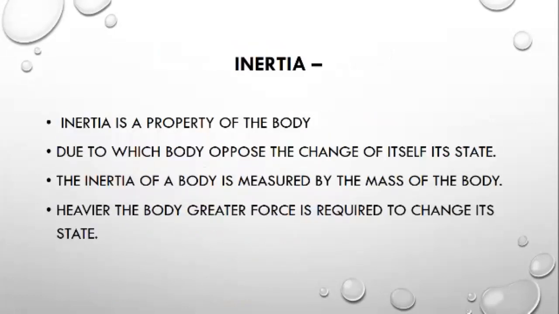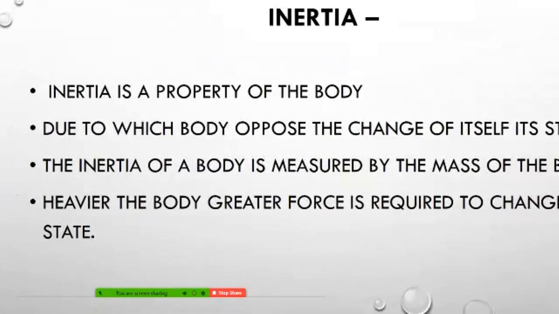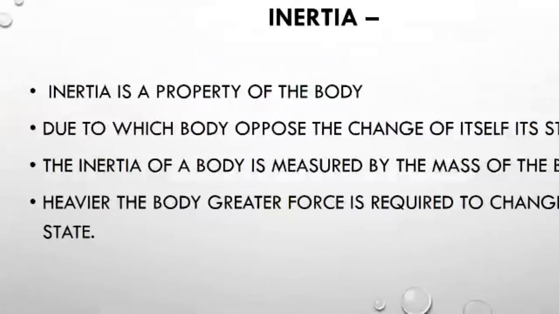Okay, vector quantity. If I talk about inertia, inertia is a property of the body due to which the body opposes changes in its state.